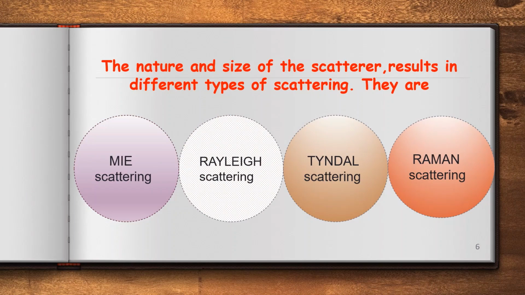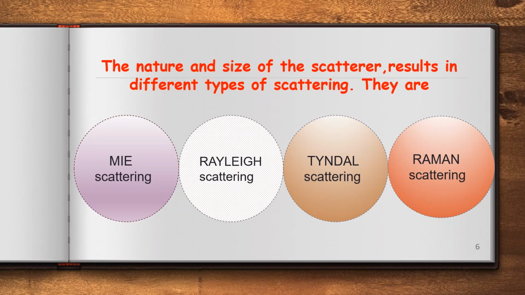The nature and size of the scatterer result in different types of scattering. They are Mie scattering, Rayleigh scattering, Tyndall scattering and Raman scattering.